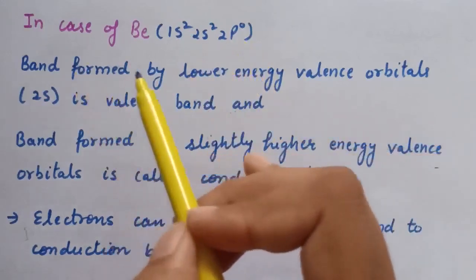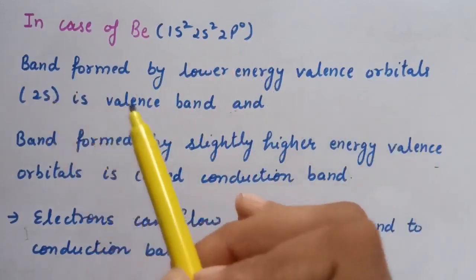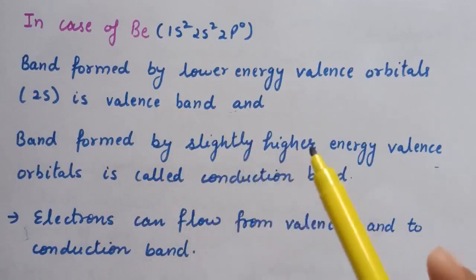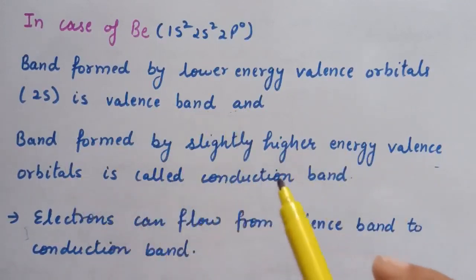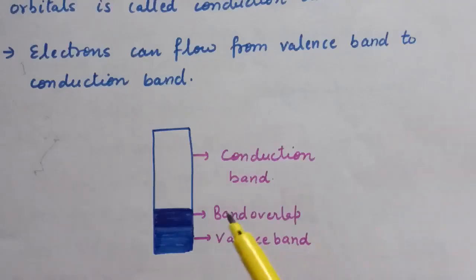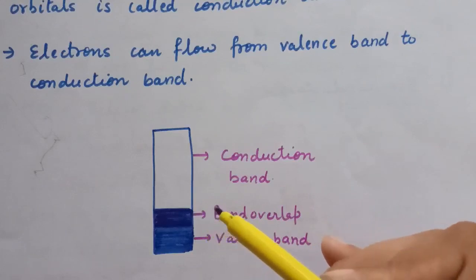That is, the band formed by lower energy valence orbital, that is 2s, is known as valence band, and the band formed by slightly higher energy valence orbitals is called a conduction band. And electrons can flow from valence band to conduction band. So when we apply electric current, electrons can flow from valence band to conduction band.